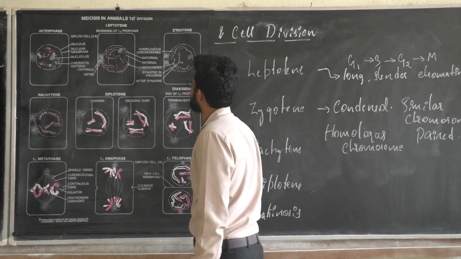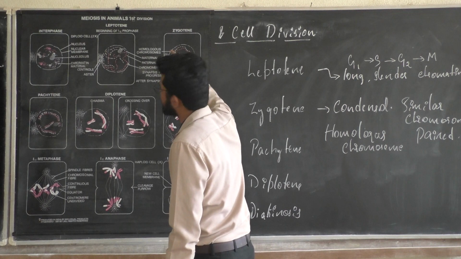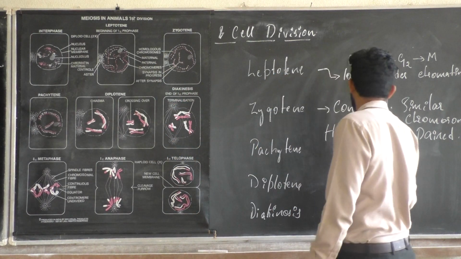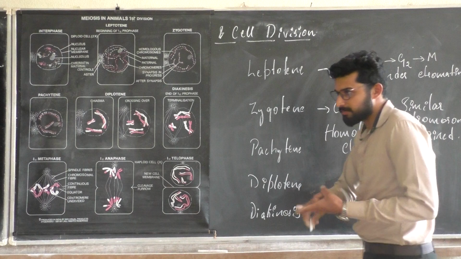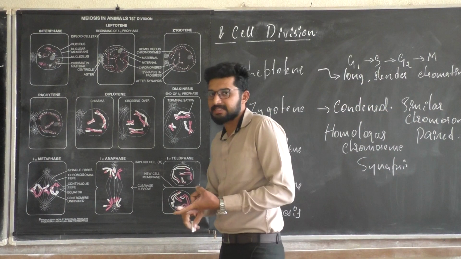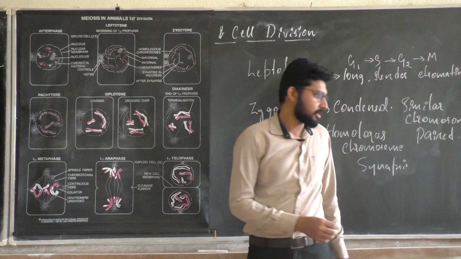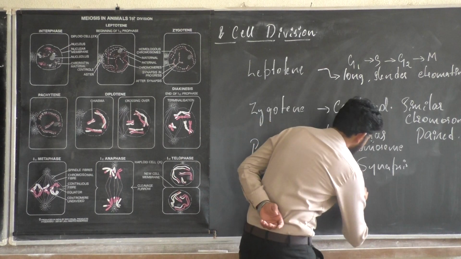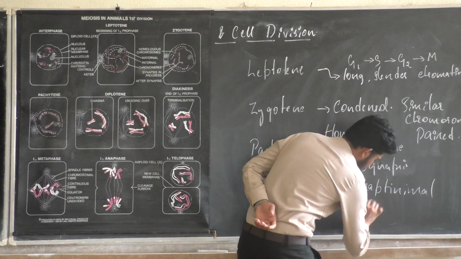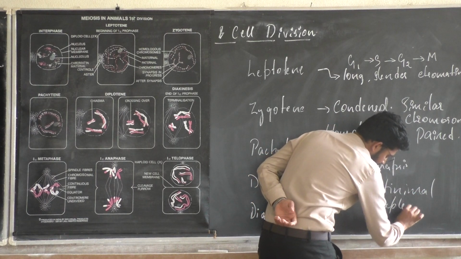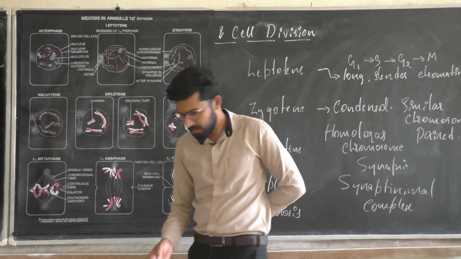When the chromosomes pair, the point of pairing is called synapsis. When they pair up or attach to each other, it is called synapsis. Now the structure showing synapsis is called the synaptonemal complex.